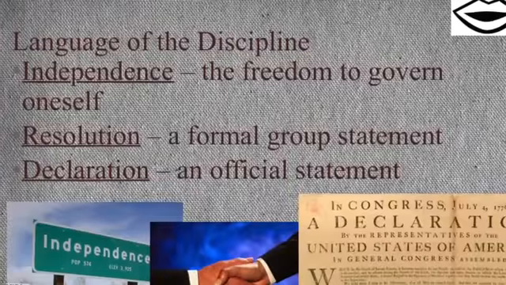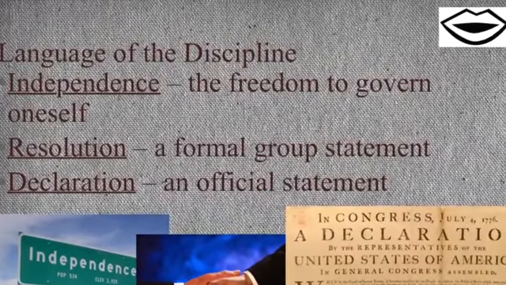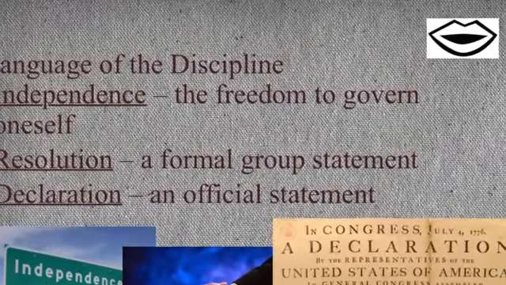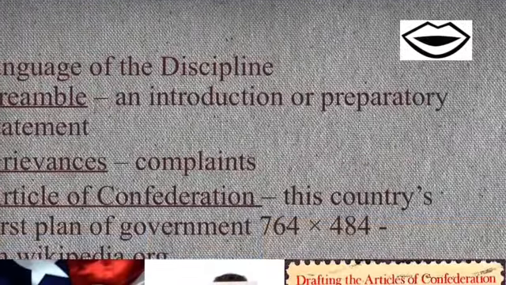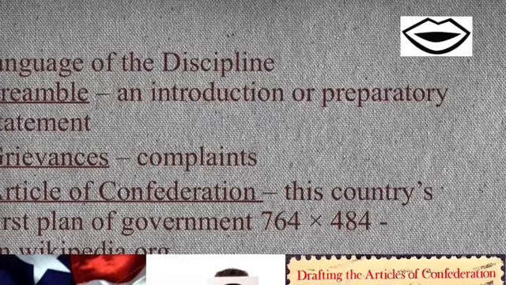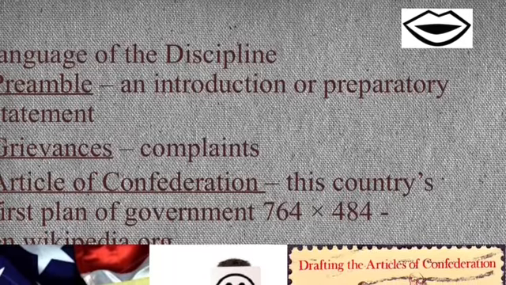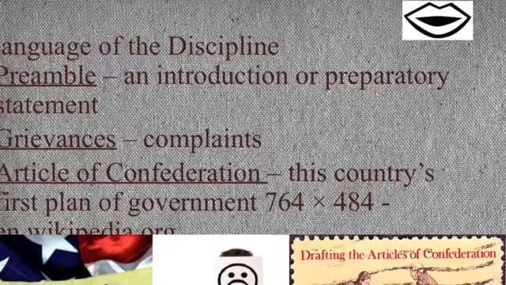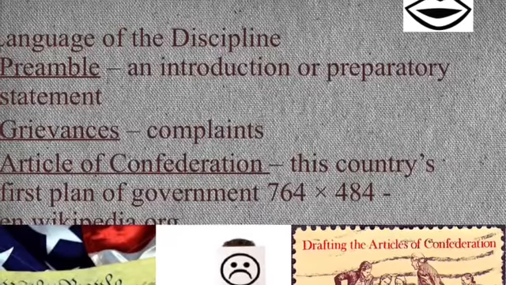We then have independence, or the freedom to govern oneself. Resolution, a formal group statement. Declaration, an official statement. We also have a preamble, or an introduction or preparatory statement. Grievances or complaints. And Articles of Confederation, which is this country's first plan of government. This is what we call input.